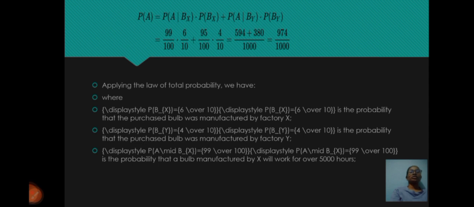Here we can observe, applying the law of total probability, P(A) = P(A|B_X) P(B_X) + P(A|B_Y) P(B_Y) = 99/100 × 6/10 + 95/100 × 4/10 = 594/1000 + 380/1000 = 974/1000.